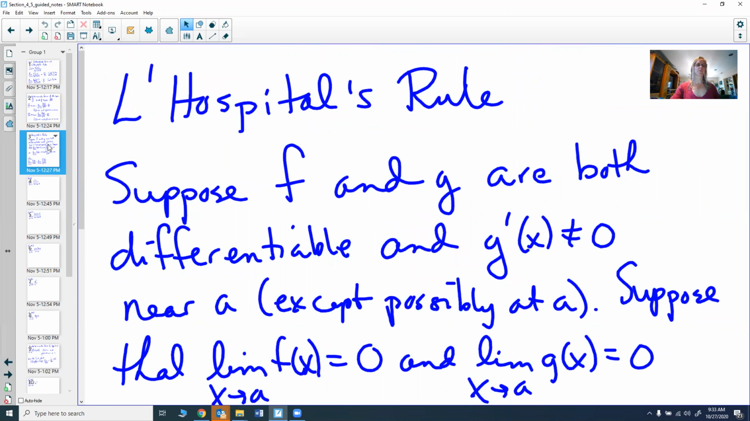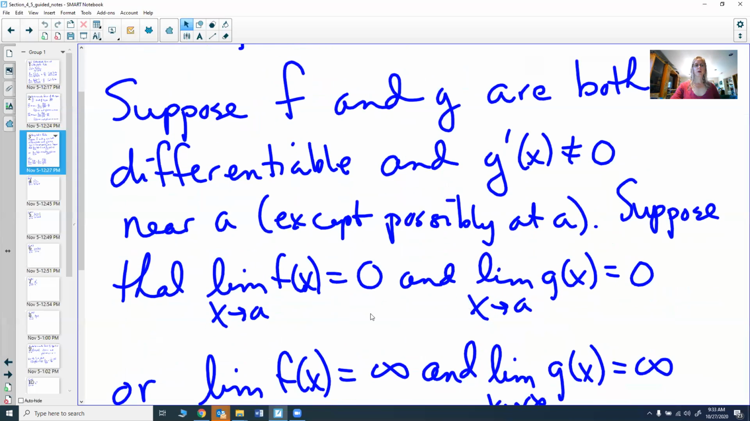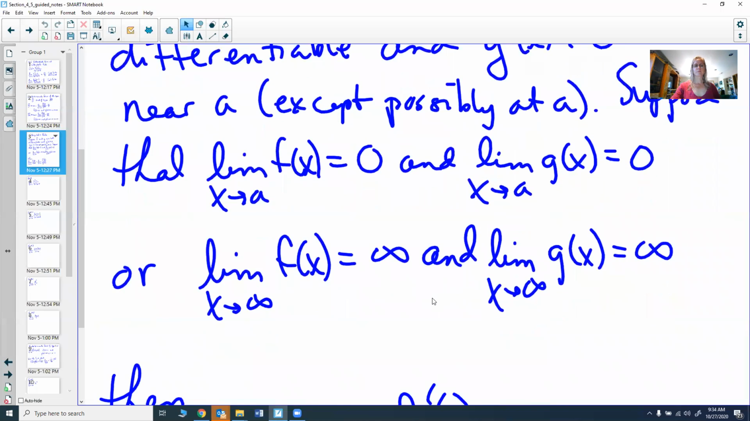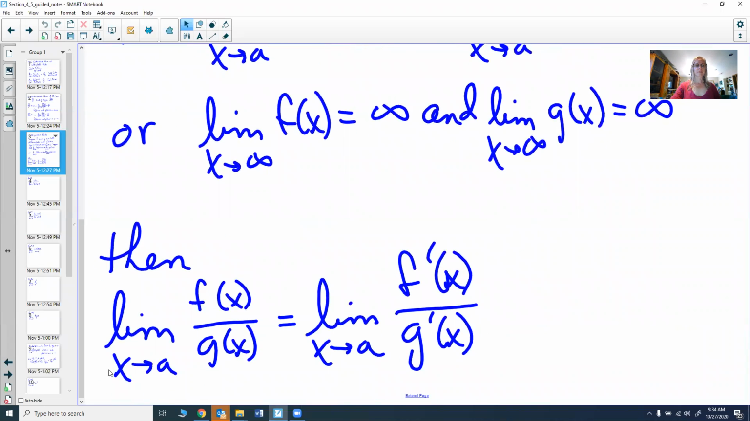And this is where L'Hopital's rule comes into play. L'Hopital's rule says, suppose f and g are both differentiable and g prime of x does not equal 0 near a, except possibly at a. So then suppose that the limit as x goes to a of f of x equals 0, and the limit as x goes to a of g of x also equals 0, or they both equal infinity. Then the limit as x goes to a of f of x over g of x equals the limit as x goes to a of f prime of x over g prime of x.